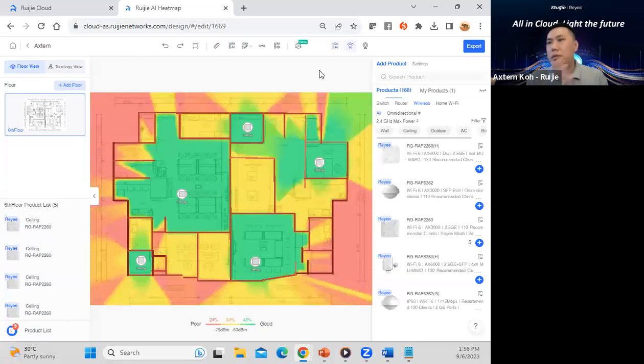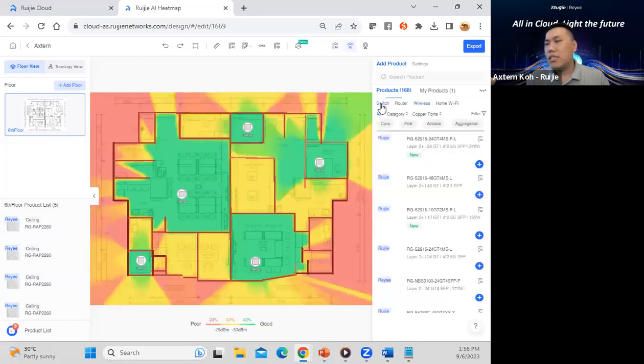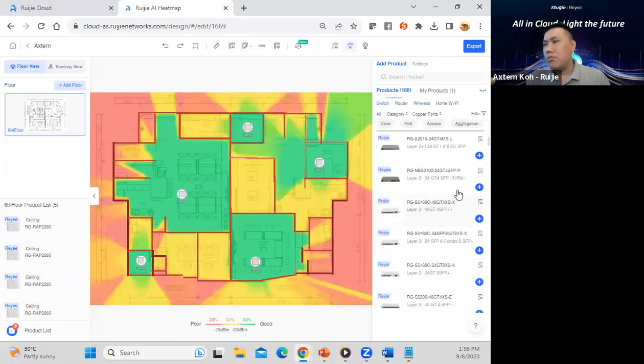Even for the design of this environment, we can also put in some switches. Let's say I can select one of the model switches, MPS 3100, in this environment. Once I add this switch, I can put it in exactly the right location. Maybe this is the server room, so the switch will sit in the server room as well.